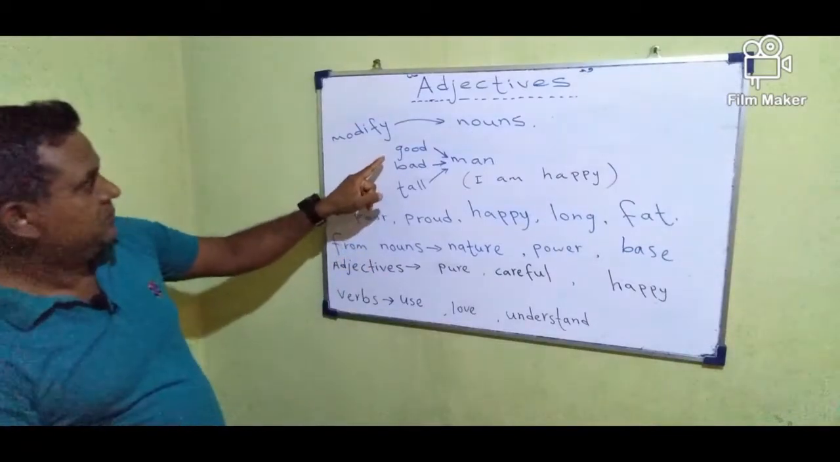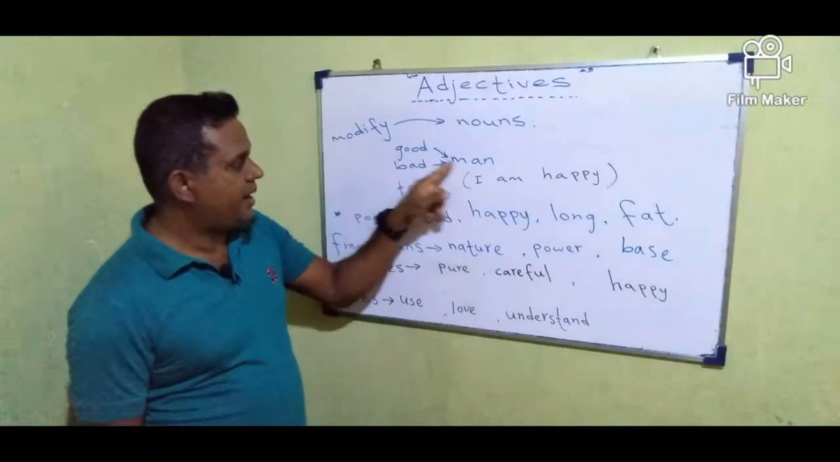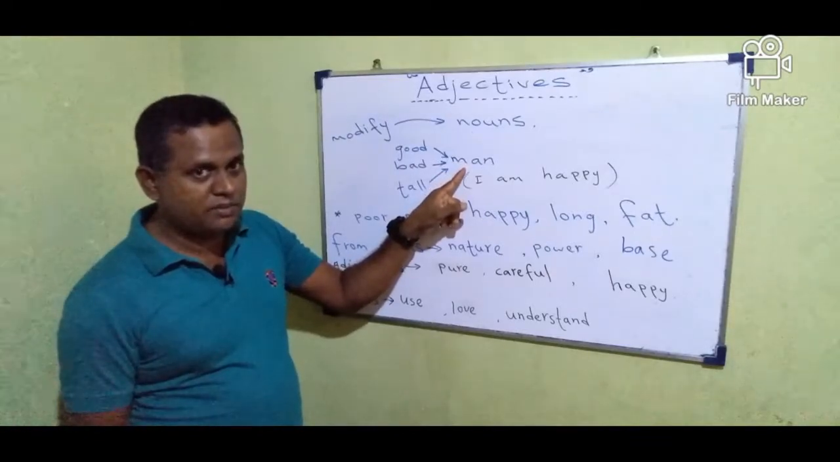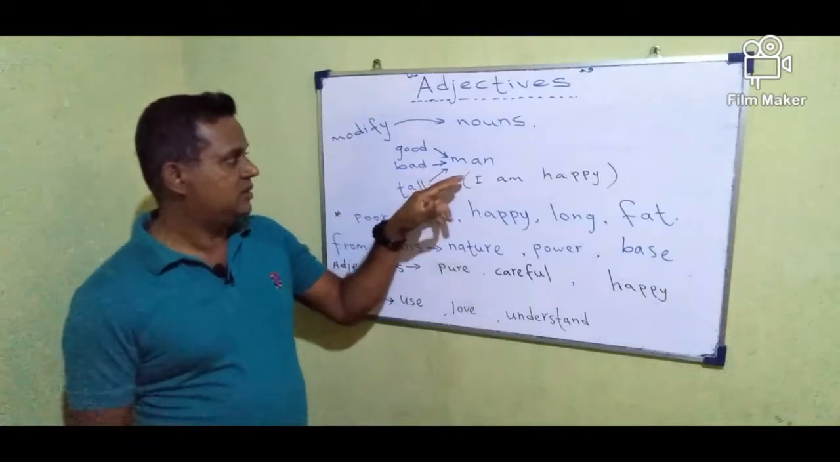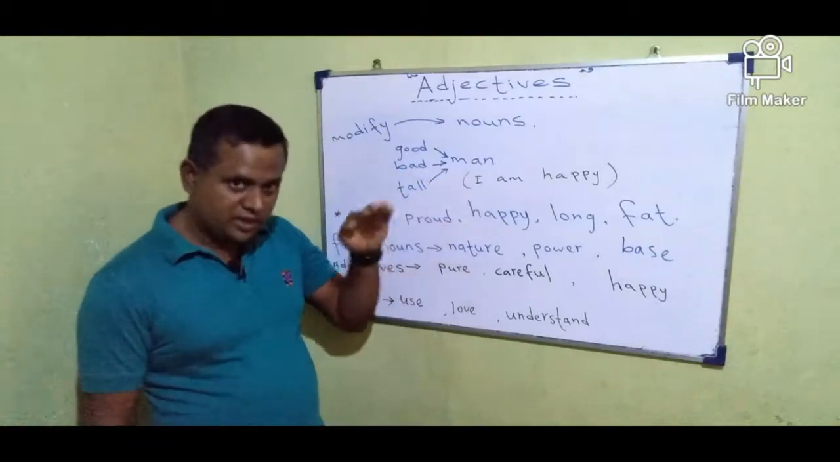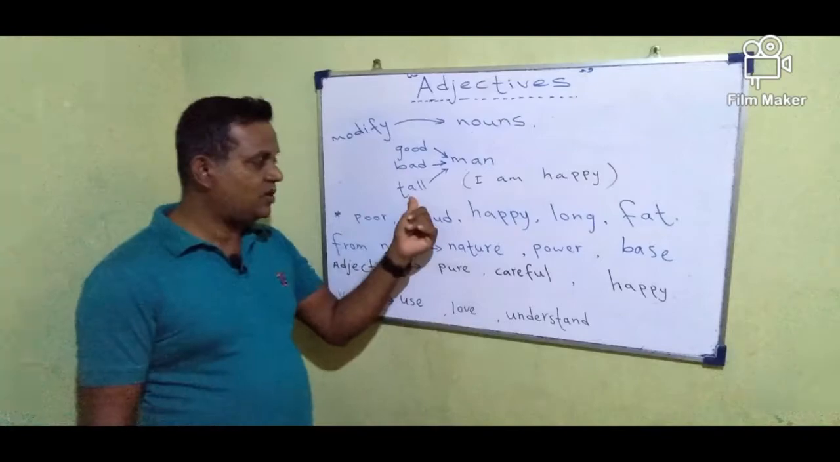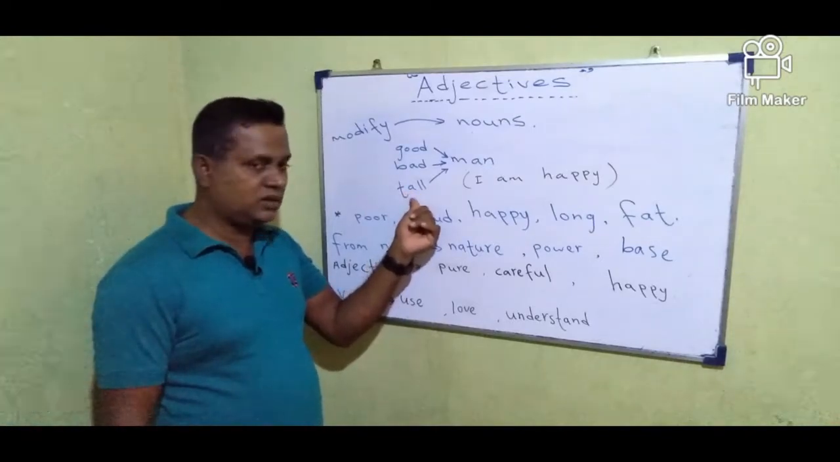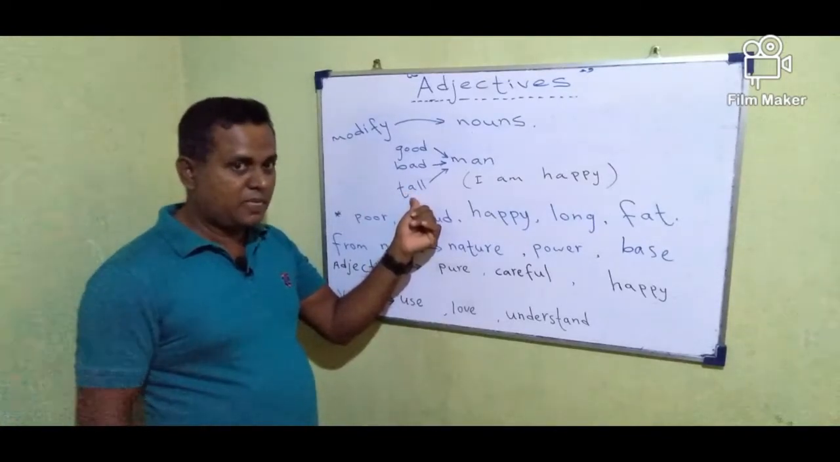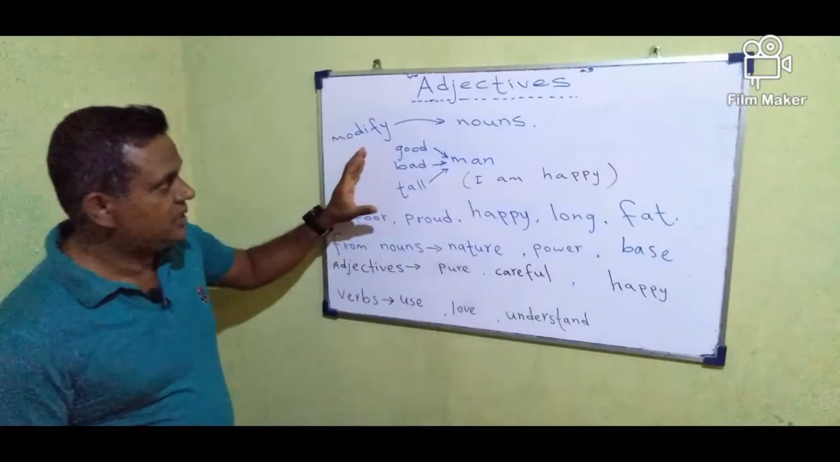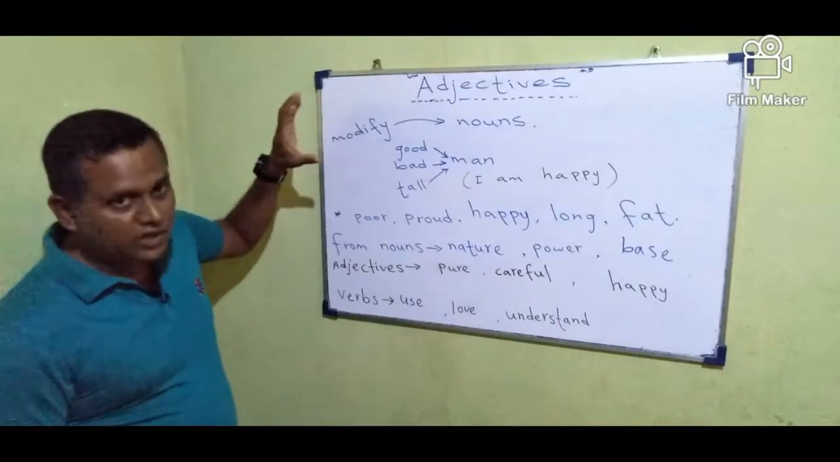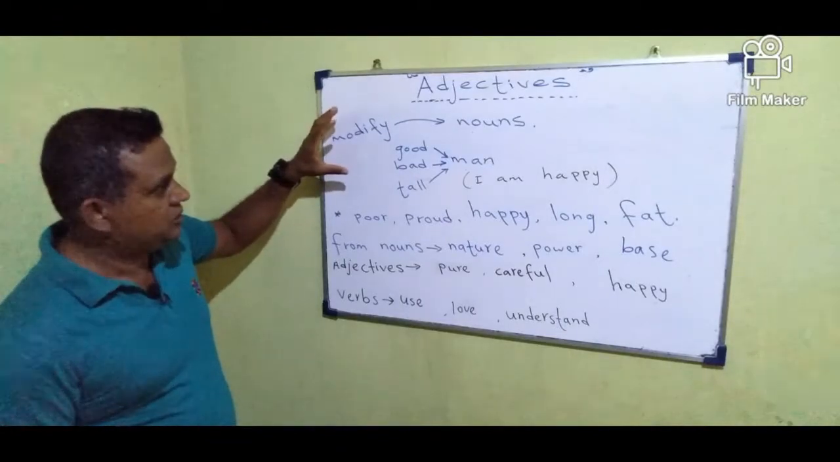Here you see good man, then the value of the man is upgraded. Bad man, here the value of the man decreases. Tall man, the word tall changes the value. In this way, you can see how it functions in the English language.